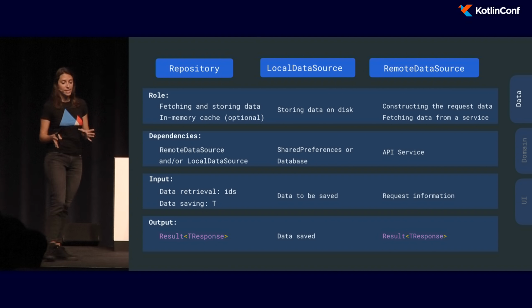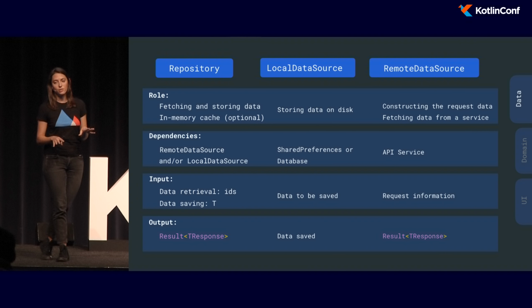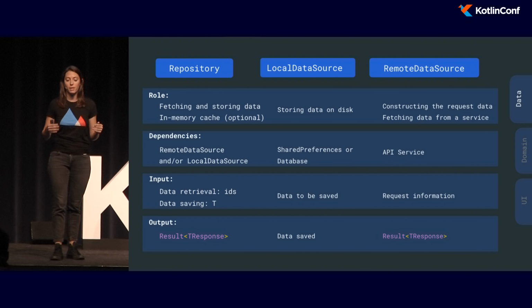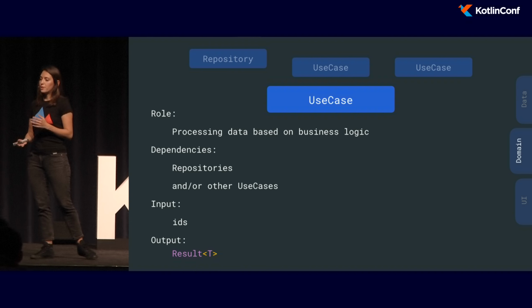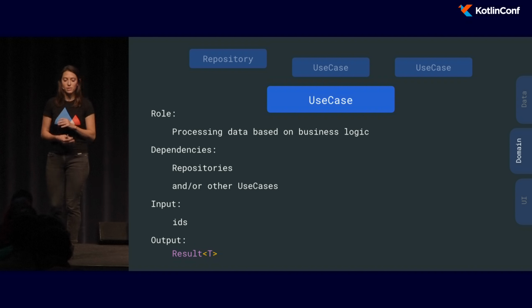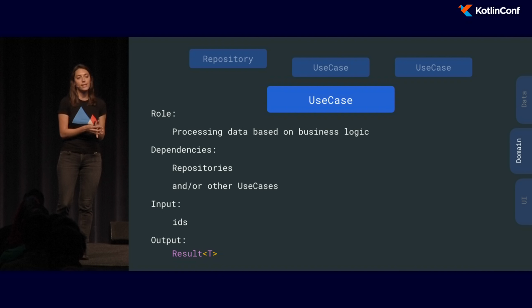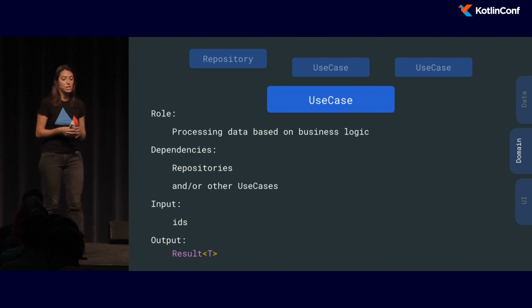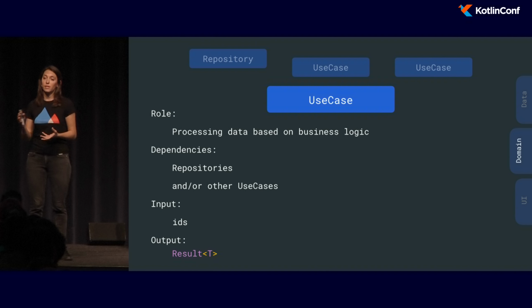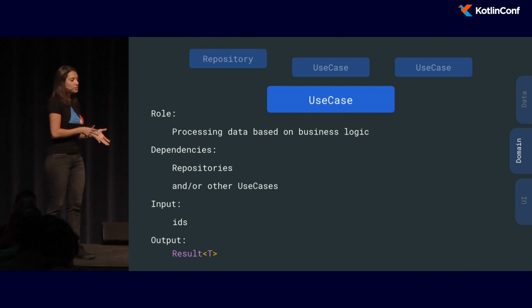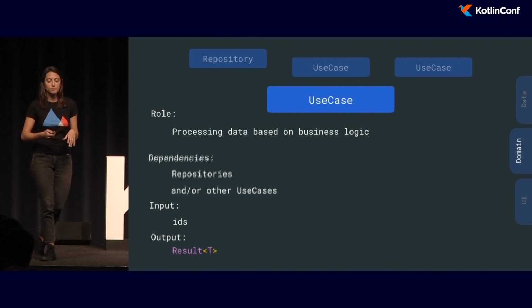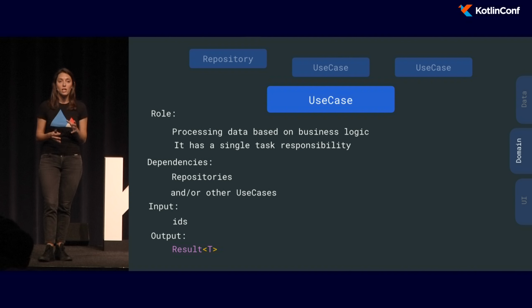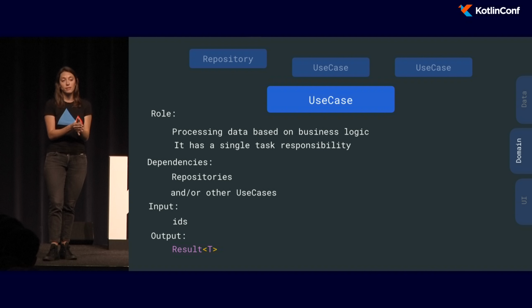So overall, for the data layer, we had the repository, the local data source, and the remote data source. And for each of them, we defined clear roles, dependencies, inputs, and outputs. For the domain layer, we used use cases. Use cases are the ones that process data based on business logic. And they would work with either the repository or other use cases. As an input, they usually get IDs, and as an output, a result object. What's more important is that the use cases should be very lightweight. They only do a single task.